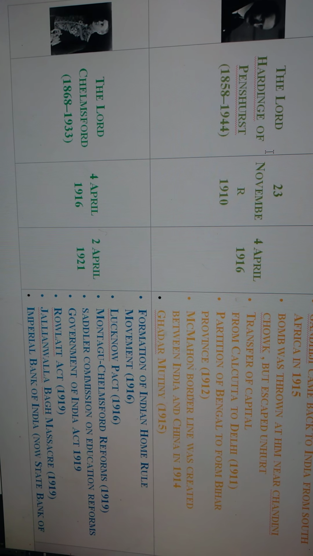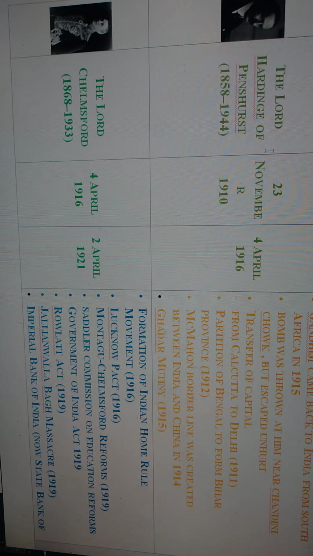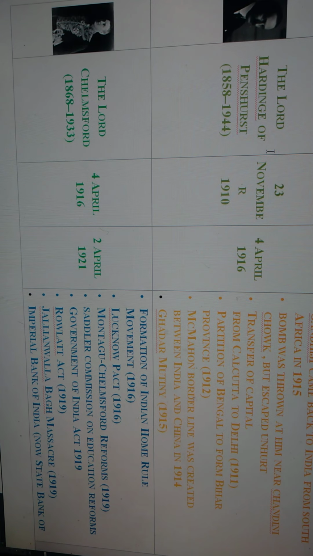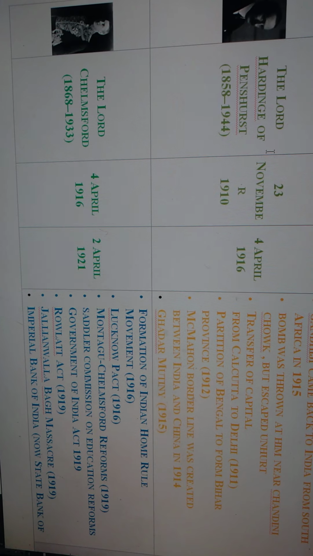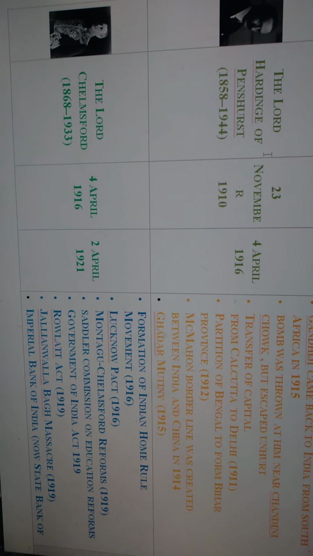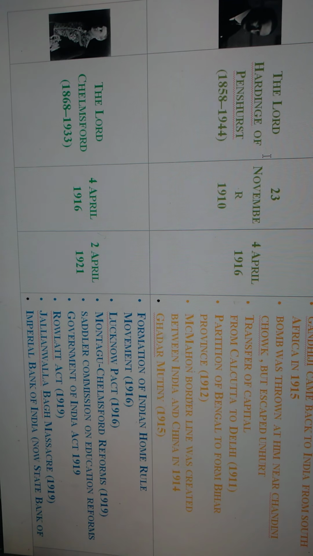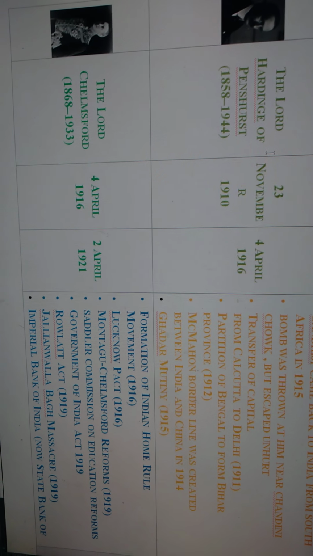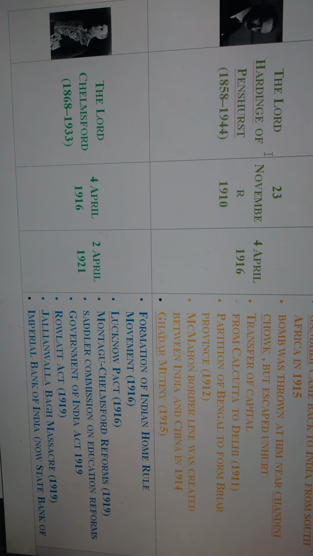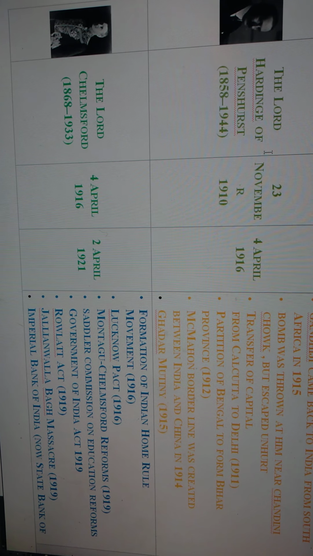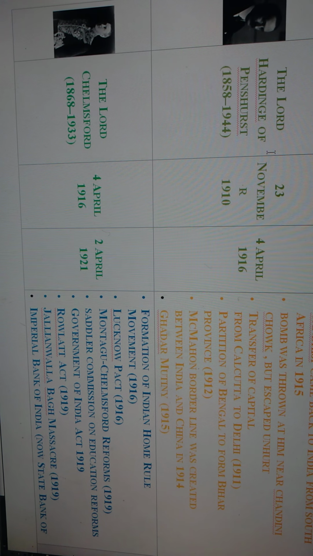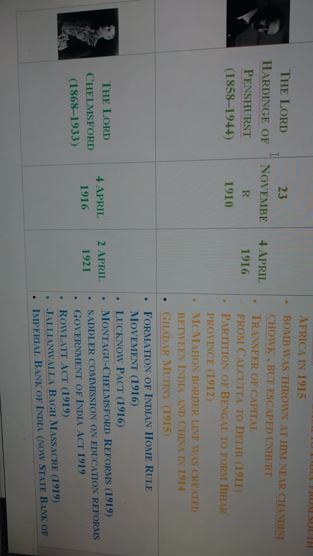The Rowlatt Act of 1919 also happened during Lord Chelmsford's period, and the Jallianwala Bagh massacre. In Jallianwala Bagh in present Punjab, on April 13, 1919, the British General O'Dwyer opened fire on the unarmed and innocent people on the occasion of Baisakhi.